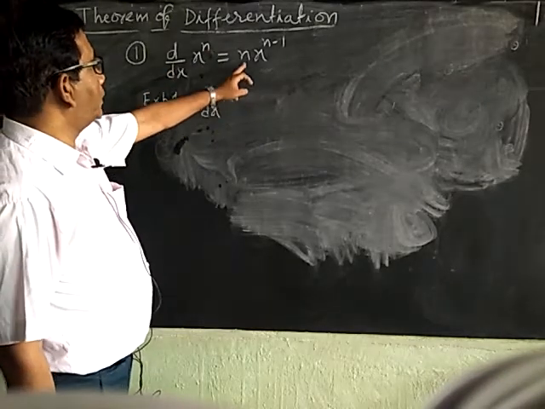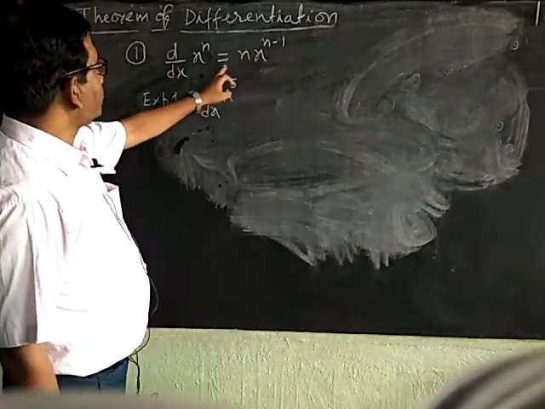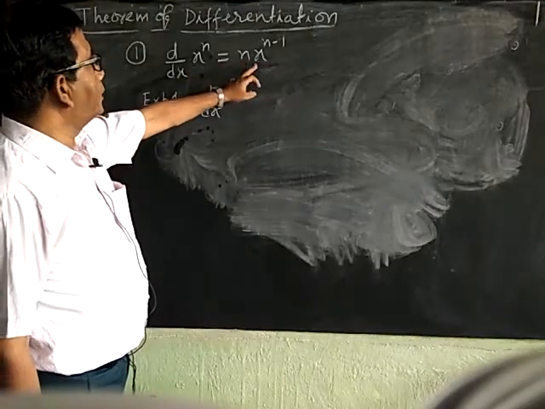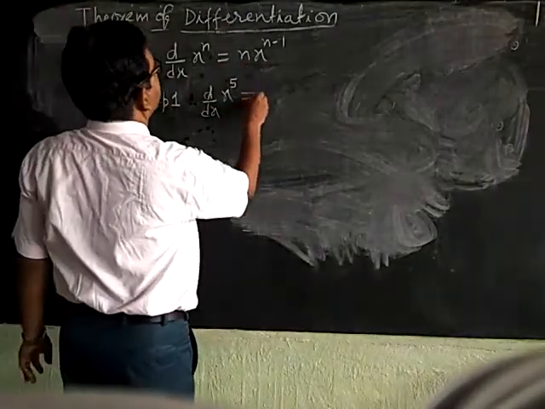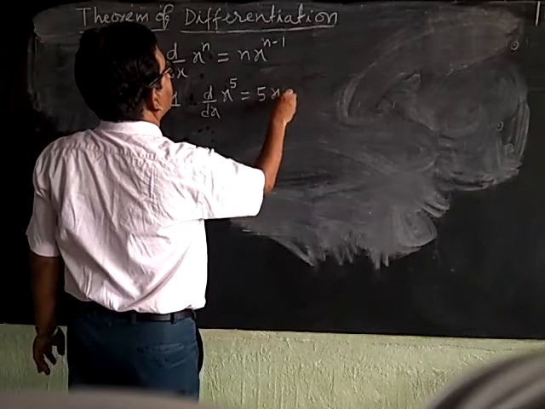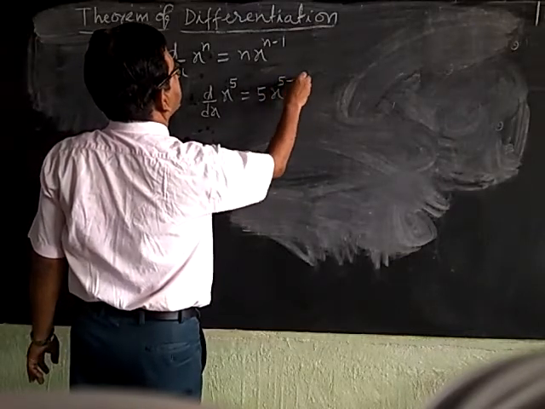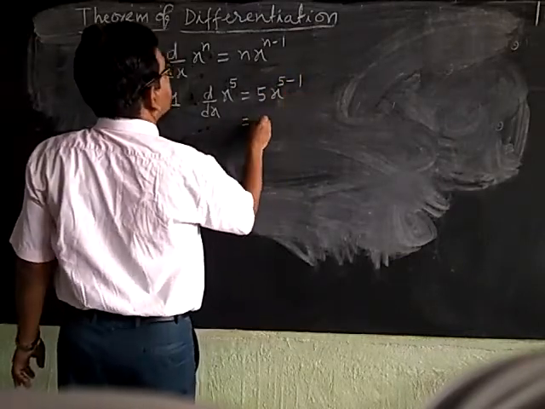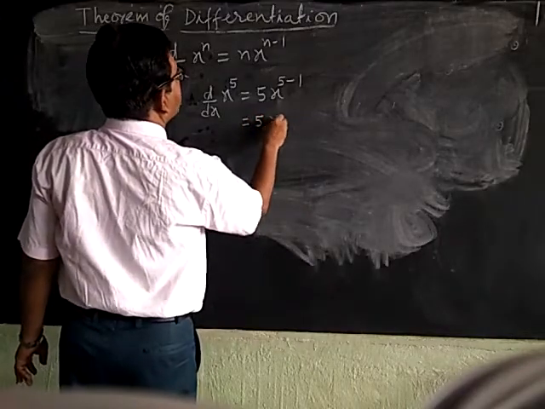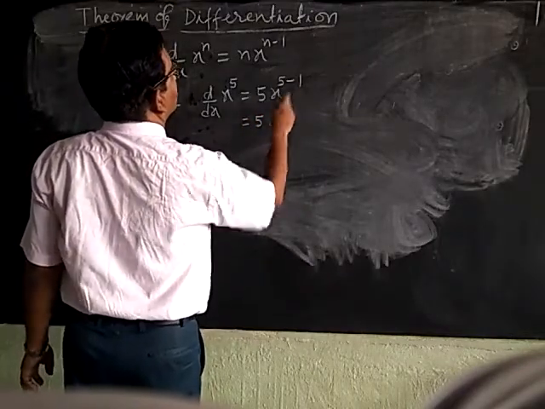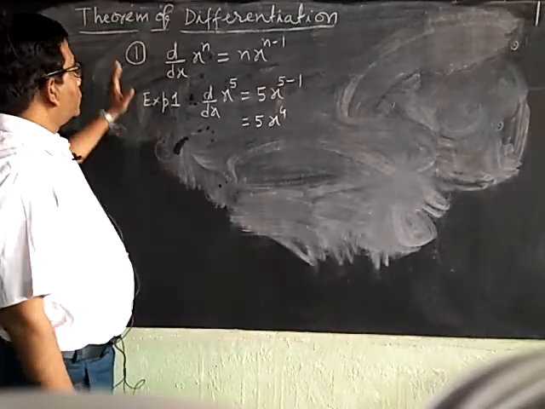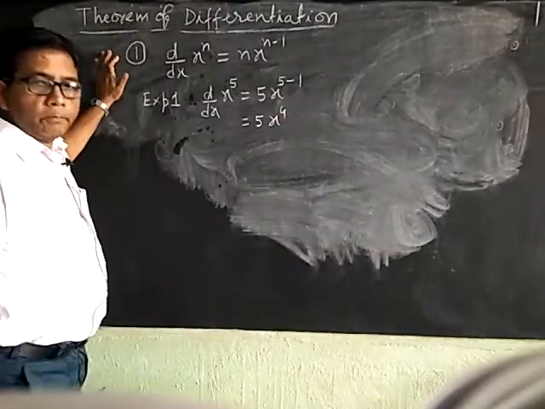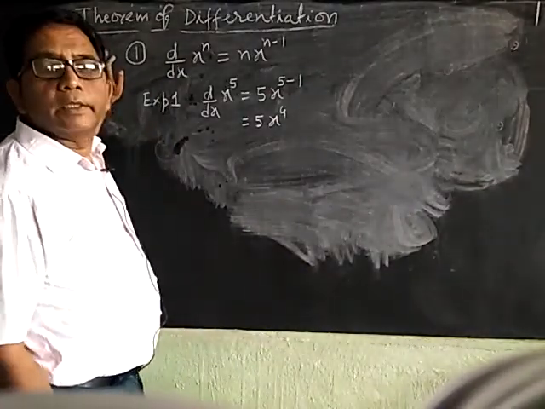Now we will put it in this formula: d by dx of x power n is equal to 5 x power 5 minus 1, that is 5 x power 4. This is the first theorem of differentiation.